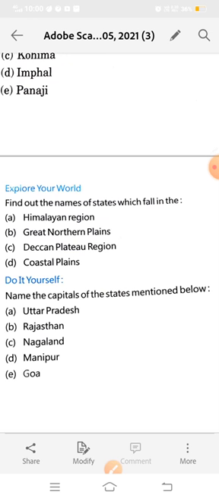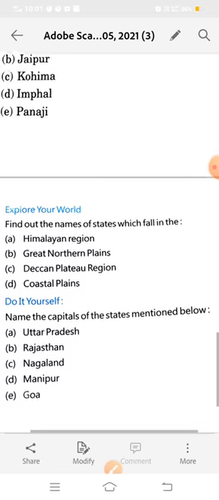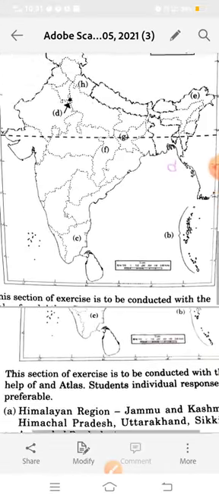So see, in the Himalayan region we have Himachal Pradesh and Uttarakhand. Okay, Jammu and Kashmir was earlier a state in the Himalayan region, but now it is formed as a union territory. So now we have Himachal Pradesh, Uttarakhand, Sikkim and Arunachal Pradesh. See the map here.